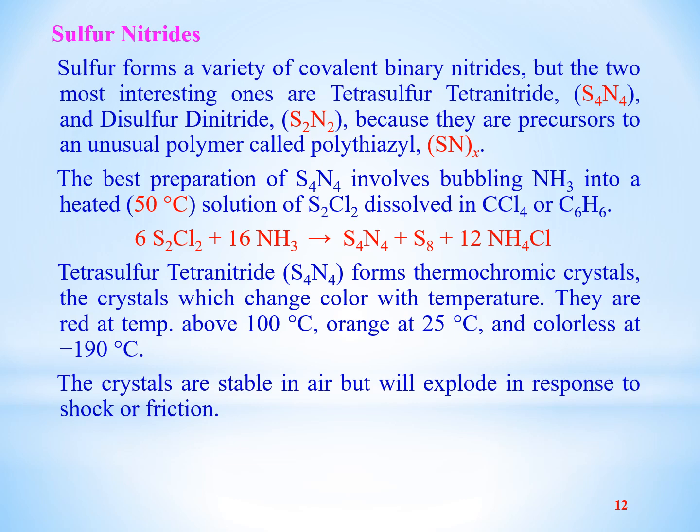So S4N4 is a thermochromic crystal. It has red color above 100 degrees centigrade. It has orange color at room temperature, that is 25 degrees centigrade, and if we cool it to minus 190 degrees centigrade, it becomes colorless.